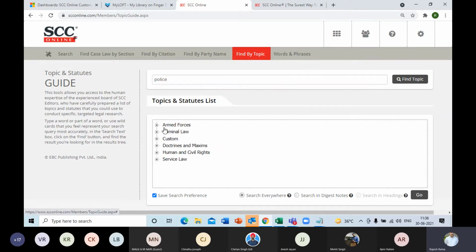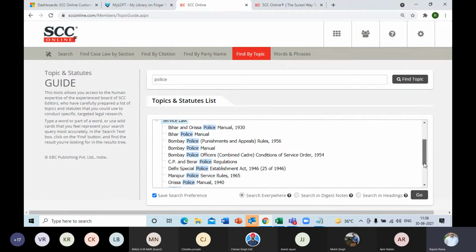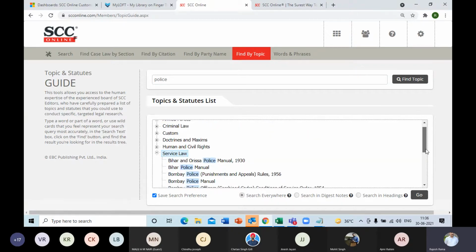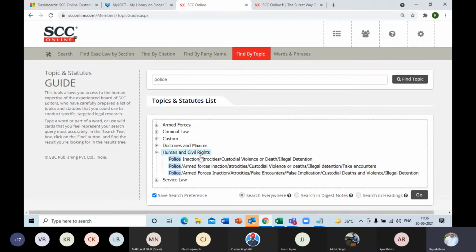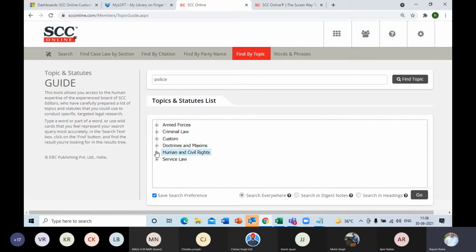So of course, criminal law, I can see criminal law over here, but there are other statutes lists, like I have service law. Under service law, you also have this police manual, etc., from various states. Then you have also one under human and civil rights, doctrines and maxims, customs. Also, you have police, one police rule.